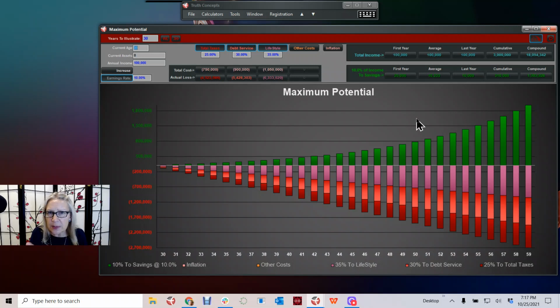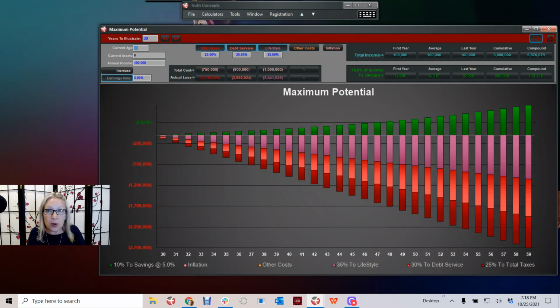Again, setting inflation aside for a little bit. Part of the reason that I'm doing that is you can't do a lot about inflation. There's some things that you can do about it, but inflation is going to affect everything. So we're just at a high level having a discussion today. So if we identify that the increase from our earnings from an investment standpoint, going from 5 to 10 is going to help us, but not enough, what are some other things that we might be able to do? So let's first of all take that earnings back down to a 5% rate where we could lock it in and make it a little bit more guaranteed.